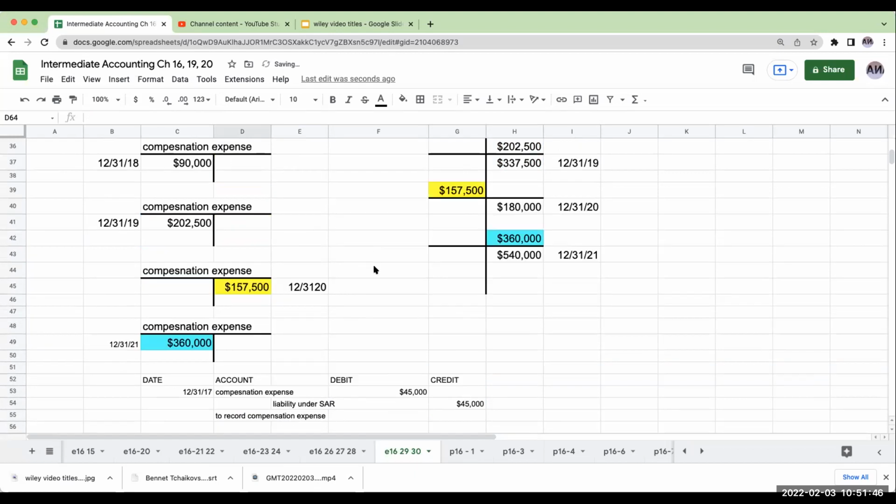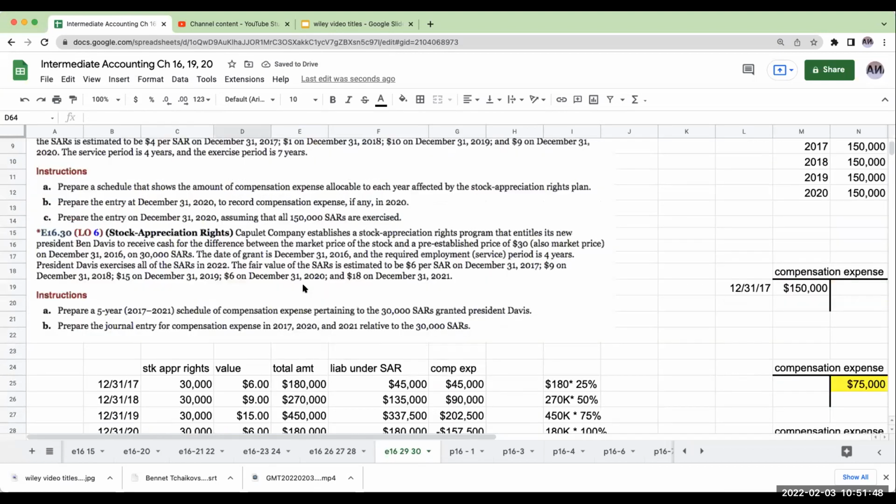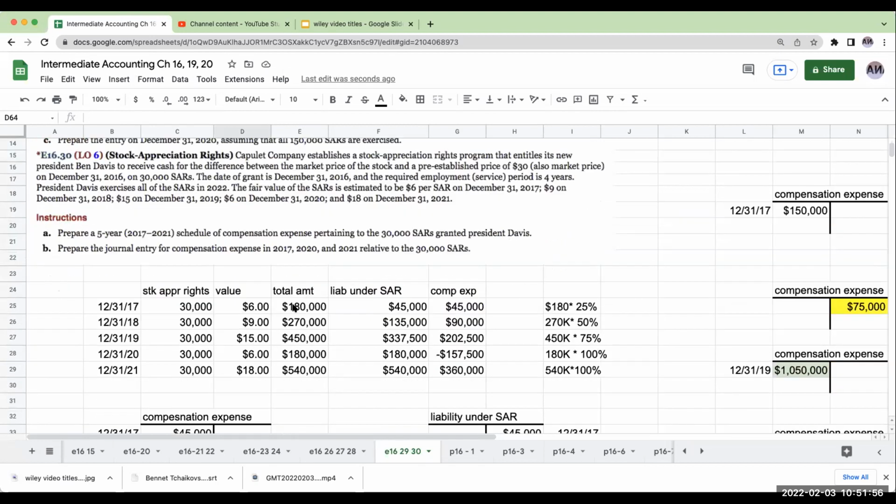Now, the one thing is, again, with this question, they're not talking about how long that person has to do it. So if this was a 10-year, we would just keep going. So you would just go every year and they're fully vested. So we're going to be multiplying all those values by 100% going forward.